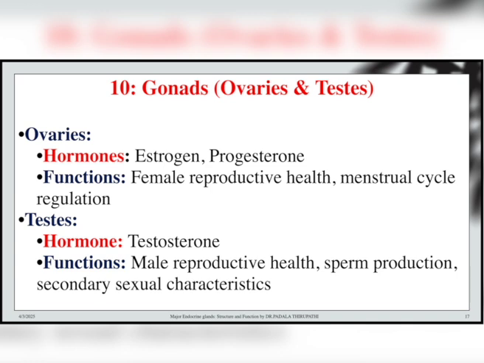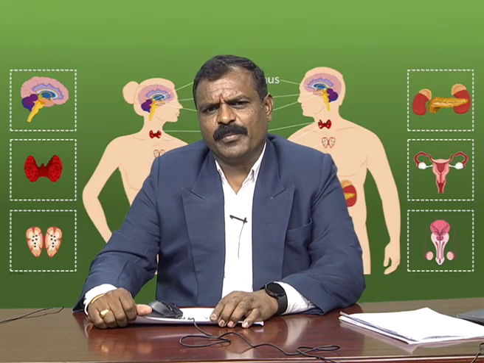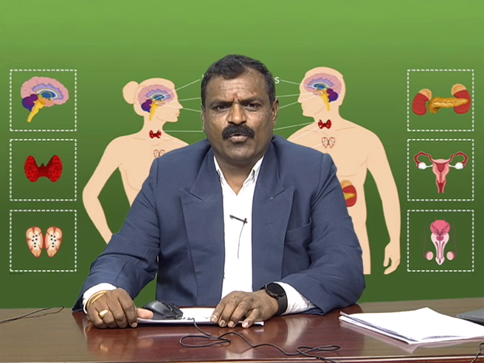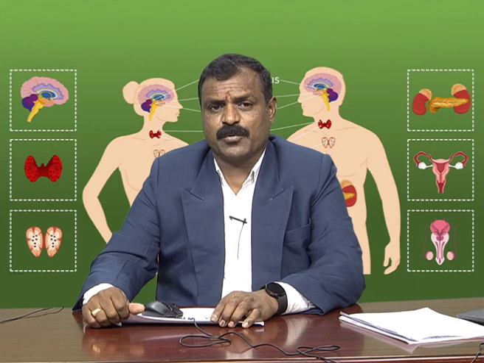We know that the hormones produced by the ovaries are estrogen and progesterone. The major function of the ovaries is female reproductive health. Female reproductive health depends upon the function of the ovaries, the estrogen and progesterone hormones, and menstrual cycle regulation. Majority of female human beings face different problems due to the malfunction of the ovaries, or the functions of the hormones estrogen and progesterone.